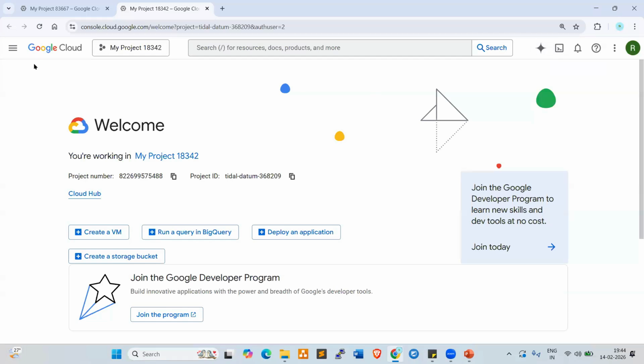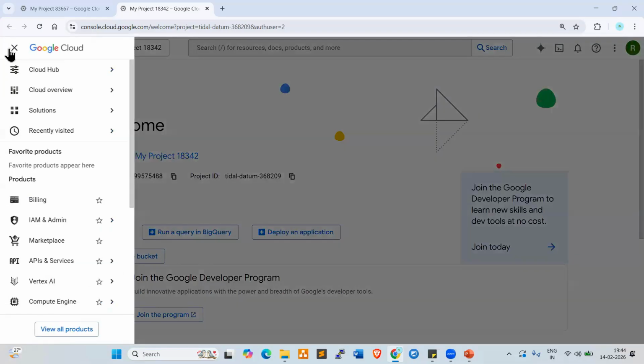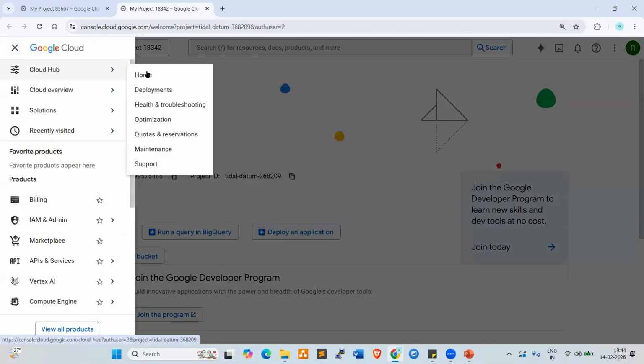Go to the top left corner. There is a navigation menu. Here we have services. Click on this navigation menu. Look here, Cloud Hub. Here we have home, deployments, health troubleshooting, optimization.